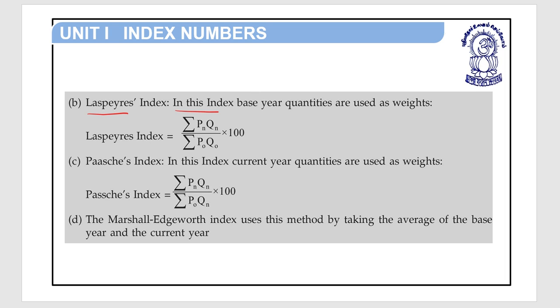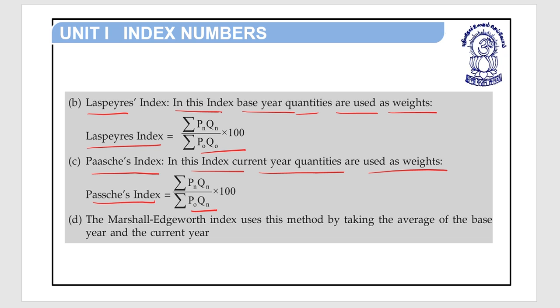Laspeyres index. In this index, base year quantities are used as weights. Laspeyres index is equal to sigma Pn Q0 upon sigma P0 Q0 into 100. Paasche's index. In this index, current year quantities are used as weights. Paasche's index is equal to sigma Pn Qn upon sigma P0 Qn into 100.